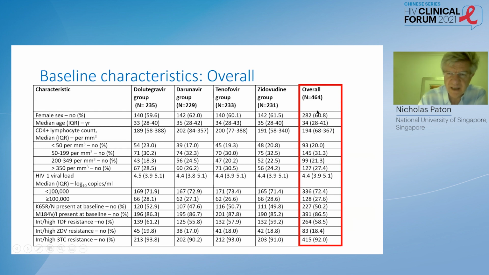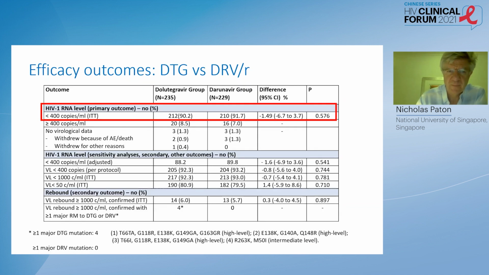This table shows the patient characteristics. They were similar between the randomized groups, but essentially it was a predominantly female population. Patients were failing with low CD4 count, and about 30% had a viral load above 100,000 copies. A high proportion had the K65R, the characteristic mutation to tenofovir, and 90% had the M184V, giving high-level resistance to lamivudine.